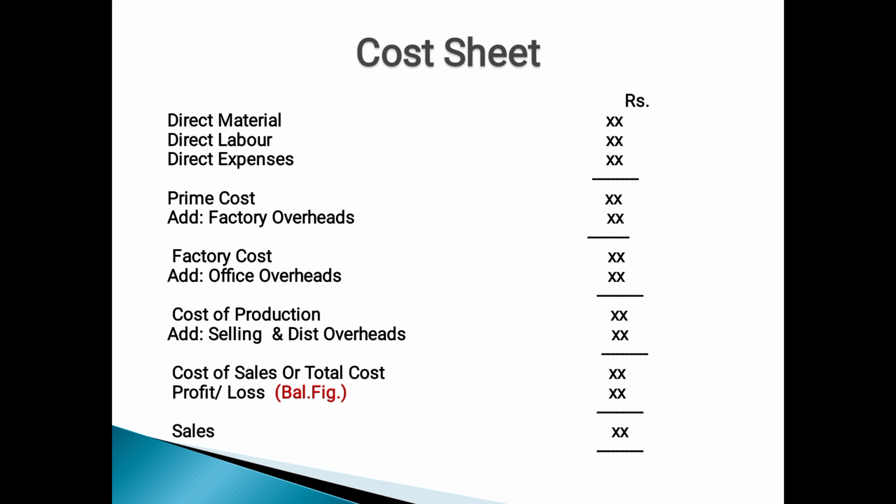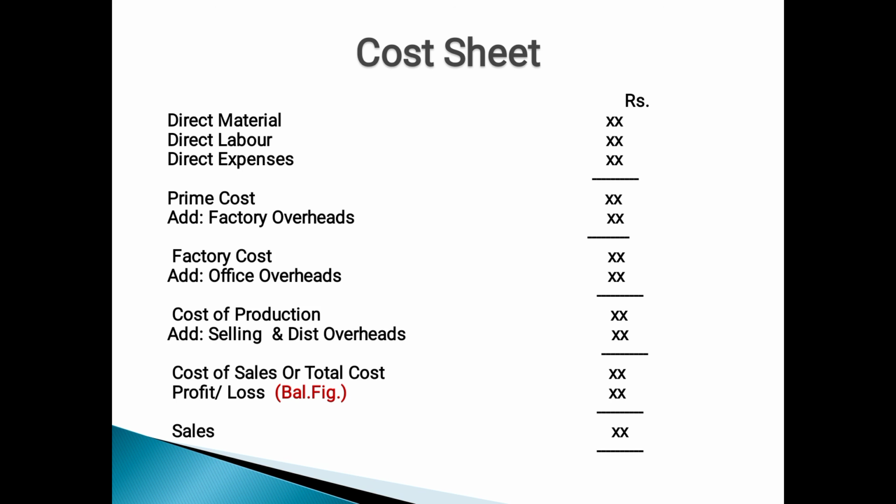Here we can have the format of a simple cost sheet. First we have to include direct material, direct labor and direct expenses. Totally all direct items is called prime cost. Then we have to add factory overheads.